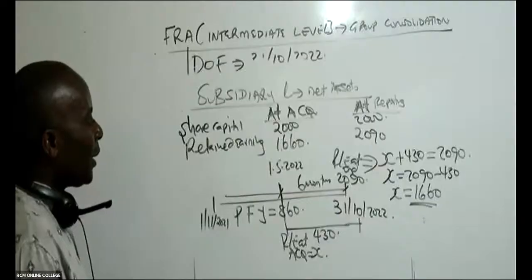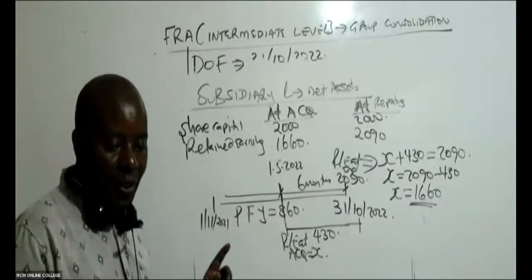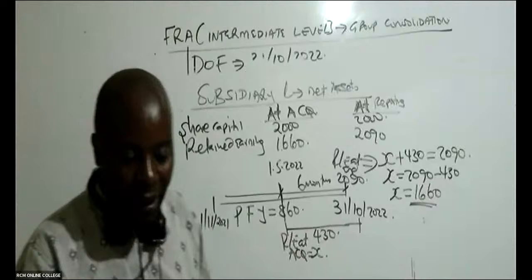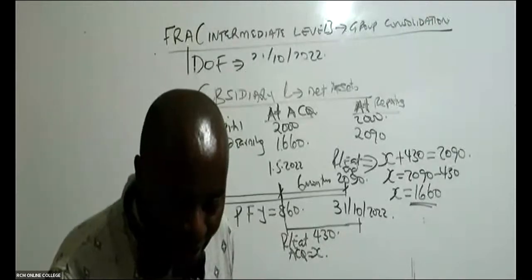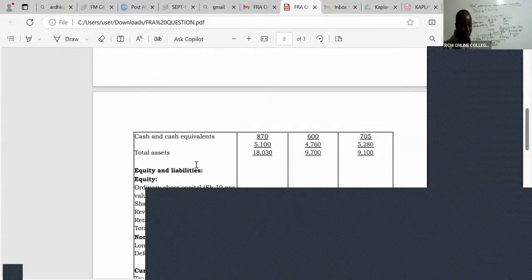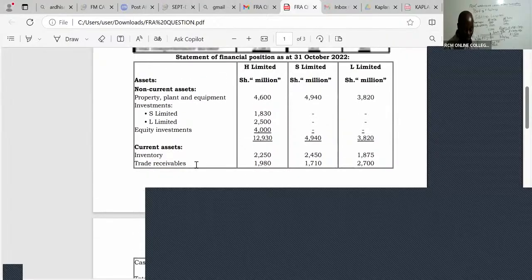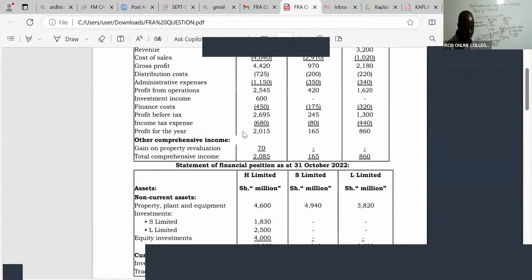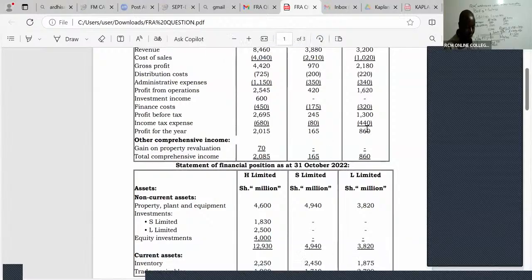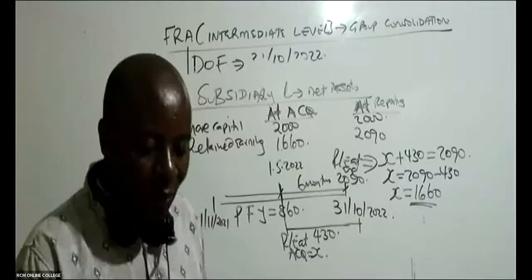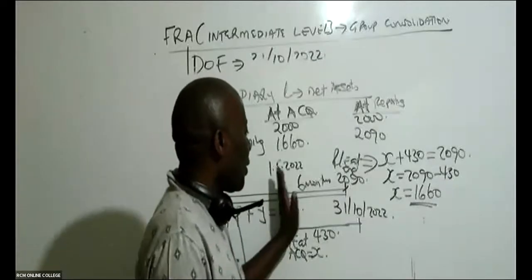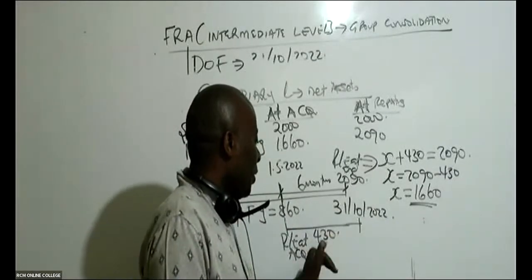So retained earnings like that. And then now for L, ladies and gentlemen, where is the 860 coming from? Thank you very much, Eric, for asking. The 860 is the profit which was generated by company L, profit for the whole year, 12 months. But I want profit for 6 months because I'm looking at what we call post-acquisition here. From here to here, it will be 430.